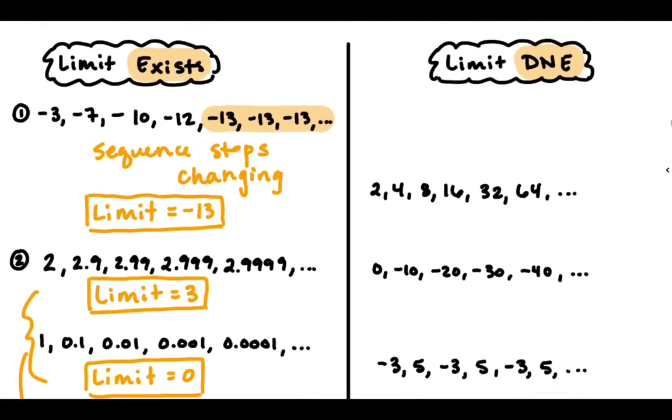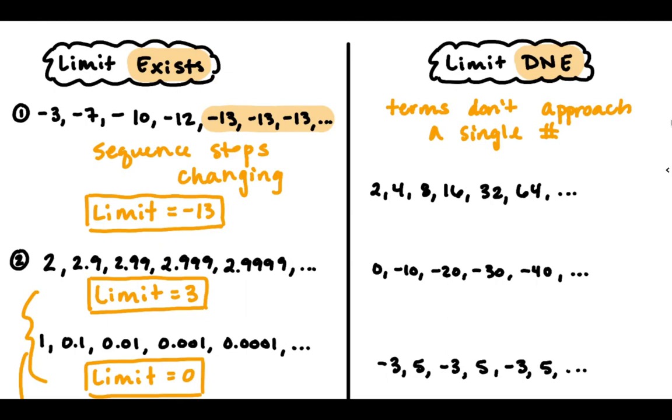Okay, what about when the limit does not exist? The limit does not exist if we don't approach a single number. Terms don't approach a single number. There are kind of three main ways this might happen. There's lots of ways it could happen.